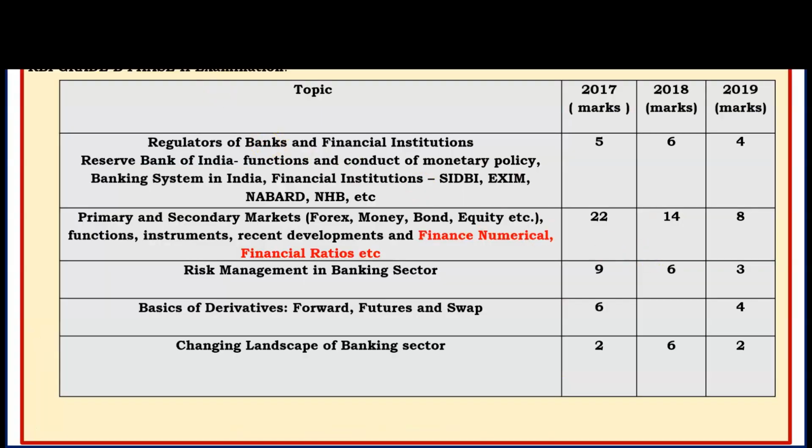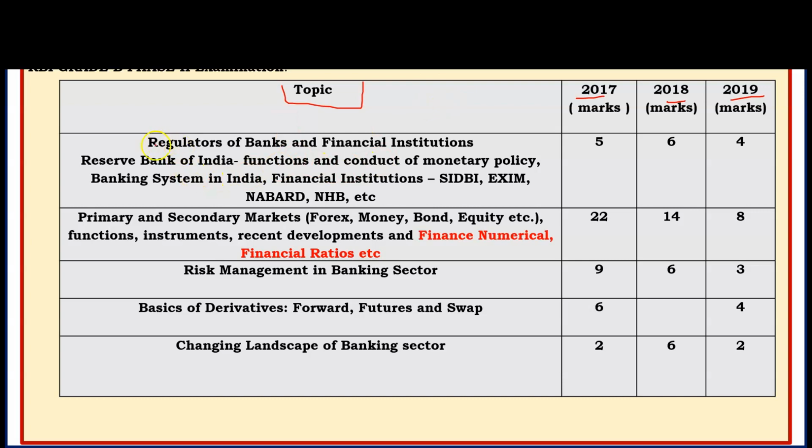So we have done the analysis of last 3 years, means 2017, 18, 19. So FM is basically 100 marks paper, 90 minutes paper will be there. 35 question will be 2 markers and 30 question 1 liner. So total 100, and approximate ratio of management and finance is 50-50. So you have to prepare accordingly. Both the subjects have equal weightage almost. So you have to focus on both the subjects.